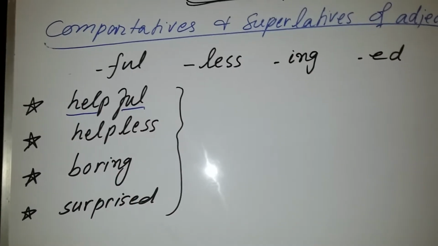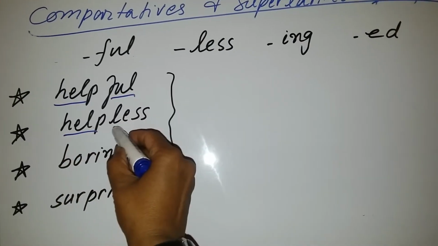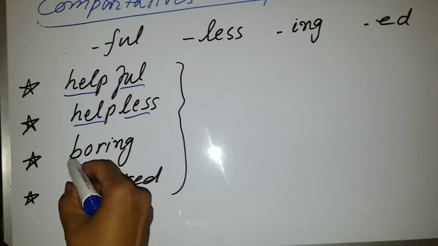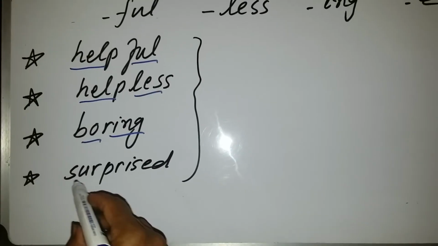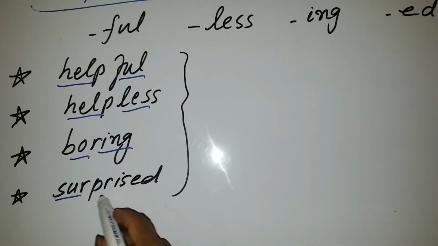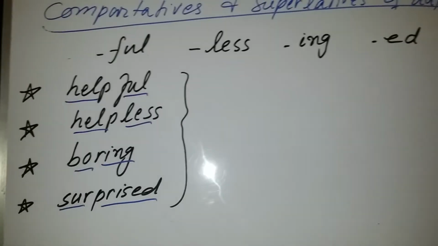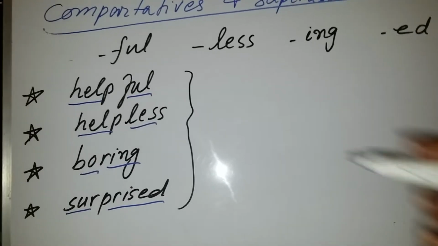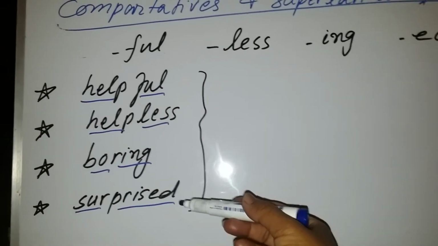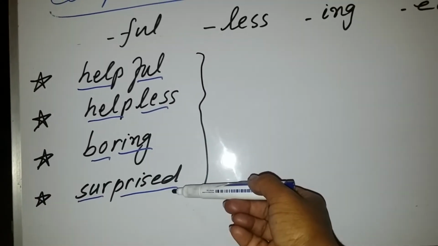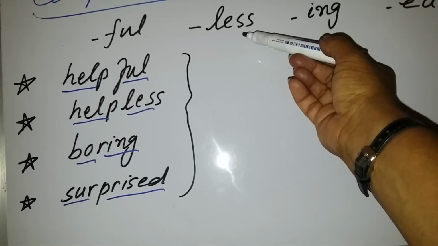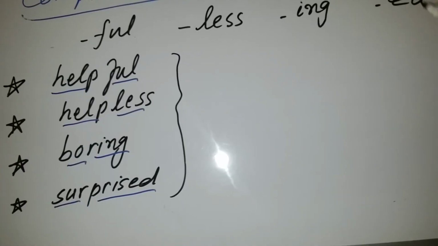Helpful, 2 units; helpless, 2 units; boring, 2 units; surprised, 2 units. And look at all these adjectives, they end with full, less, ing, ing or ed. Now full, less, ing and ed.